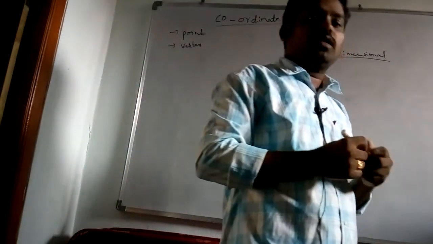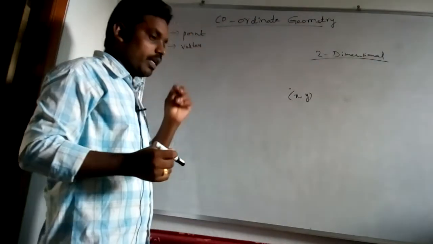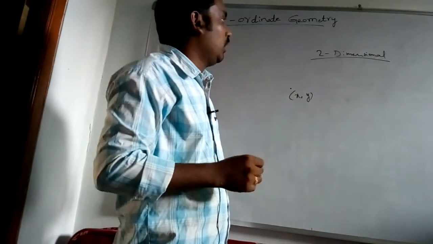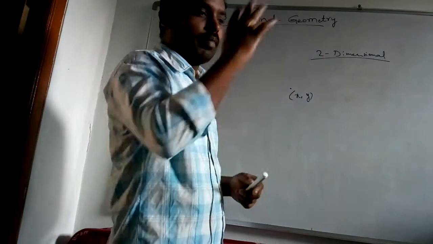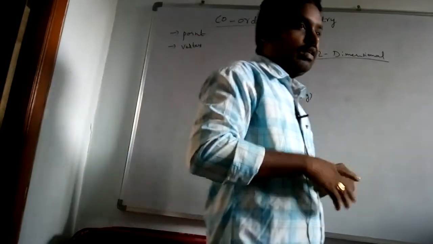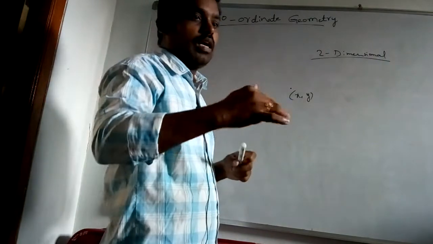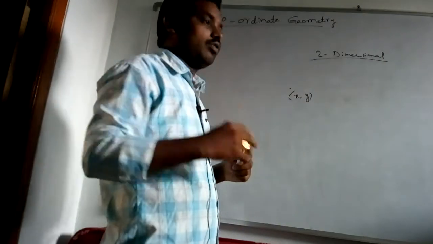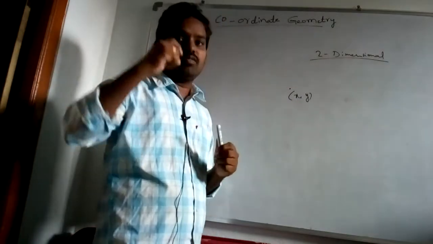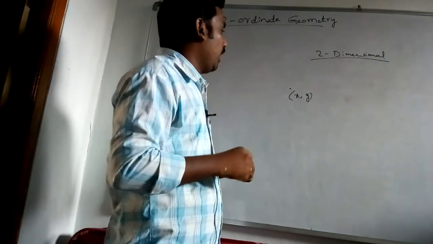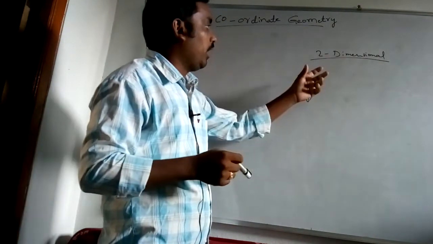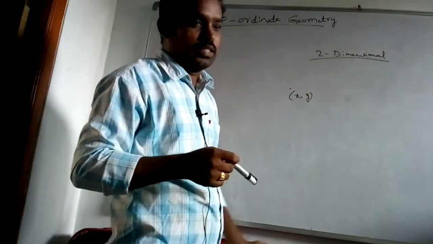We studied from the 6th class two-dimensional figures and three-dimensional figures. Two-dimensional means only length and breadth we are going to consider. Three-dimensional means length, breadth, and height also, the thickness of that body. So xy means this is a plane, two-dimensional.